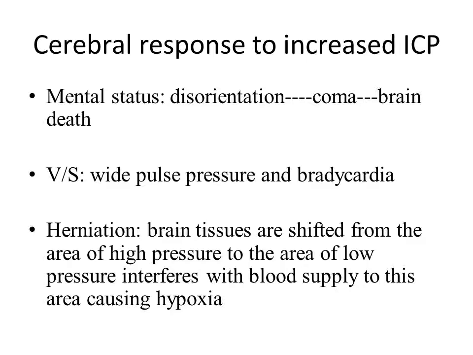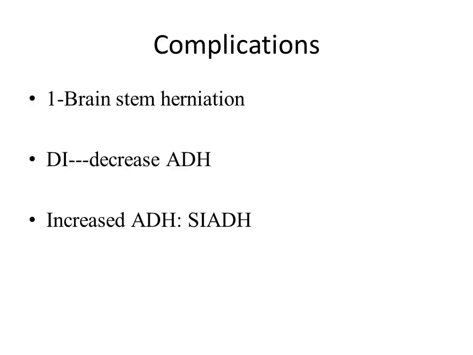Herniation, shifting of the brain tissue from the area of high pressure to area of low pressure, interfering with the blood supply to that area, causing hypoxia, and may terminate or cut the blood supply to the medulla. So the complications for increasing ICP include brainstem herniation, diabetes insipidus, and decreased release of antidiuretic hormone, so that the urine output increases as in diabetes insipidus, increased release of antidiuretic hormone that may lead to retention of the fluid as in case of syndrome of inappropriate antidiuretic hormone. So the antidiuretic hormone may be either decreased or increased.